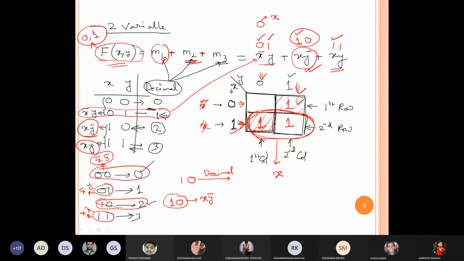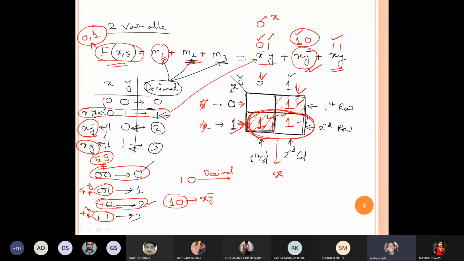Sir, please repeat the last thing you said. Yes, I have 1 here, 1 here, and 1 here. Now I have to simplify this using this box. How to simplify? The rules are there. I will come to that later after solving 3-4 problems. But right now, suppose I want to make a simplification using this box and this box.